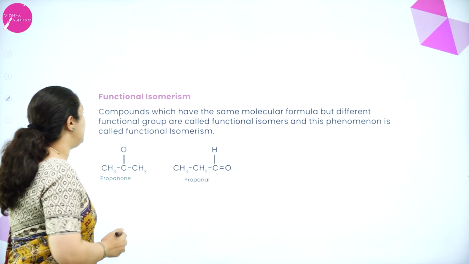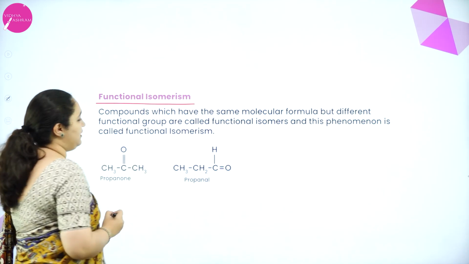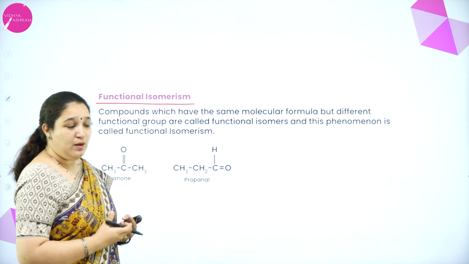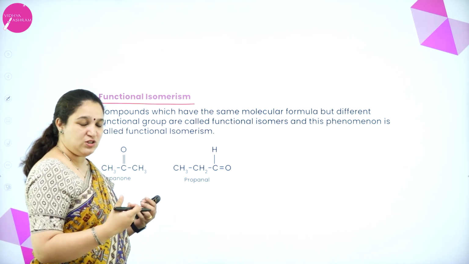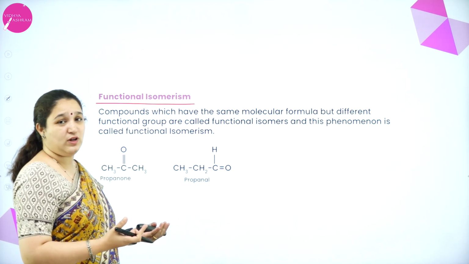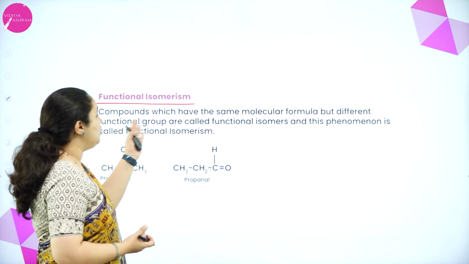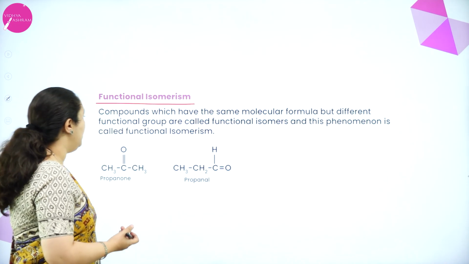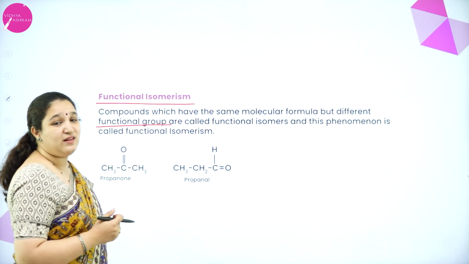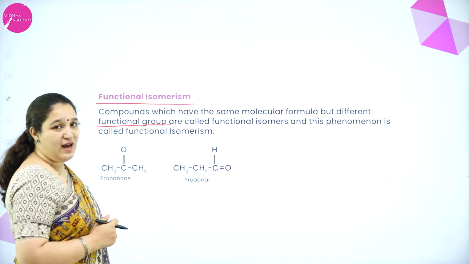Next type of isomerism is functional isomerism. Here they have the same molecular formula, but when I write the molecular structure, I can write it in two different ways to have two different functional groups. So see here, compounds having the same molecular formula but different functional groups are called functional isomers, and the phenomenon is called functional isomerism.